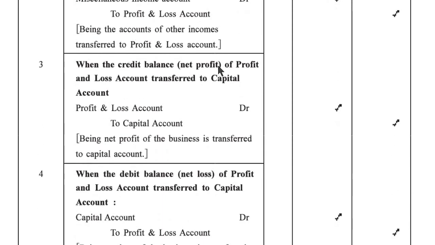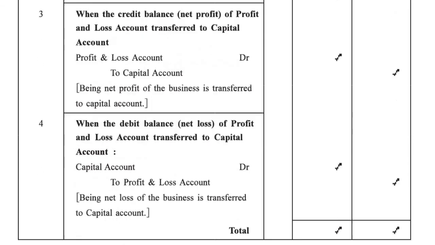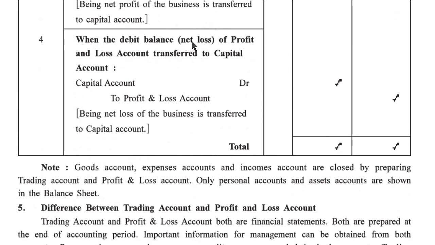When credit balance, net profit of a profit and loss account transferred to capital account: profit and loss account debit to capital account. Being net profit of business is transferred to capital account. When the debit balance, net loss of a profit and loss account transferred to capital account, at that time we have to write capital account debit to profit and loss account. Being net loss of a business is transferred to capital account.